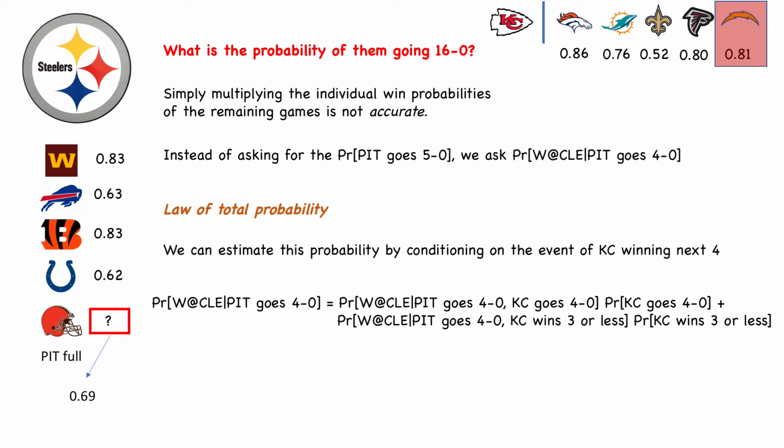The other is that Kansas City has lost a game, and Pittsburgh might decide, and we assume that they will decide, to play their backups, which will give a probability of about 35%. Let's say we slash that to half. So by doing these calculations, we see that eventually the probability that Pittsburgh goes 16-0 is about 12%.